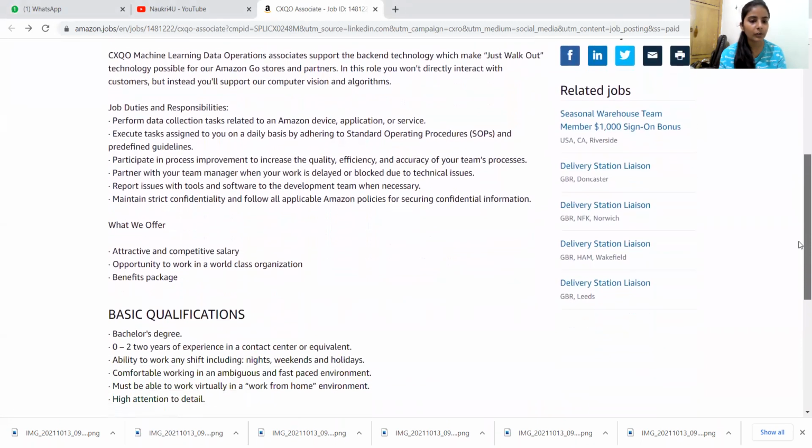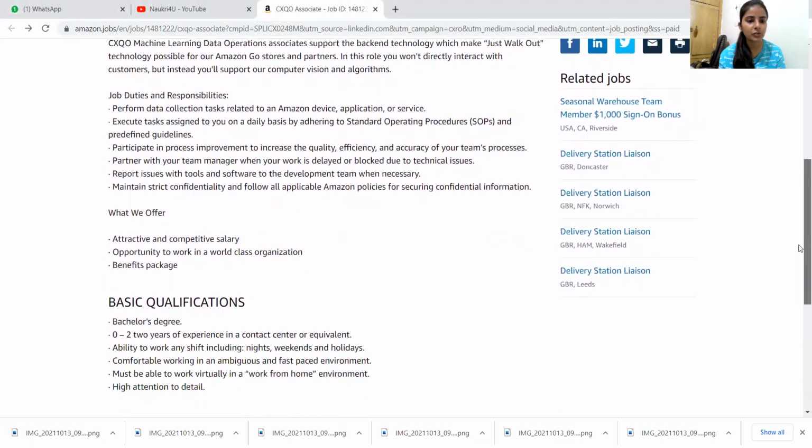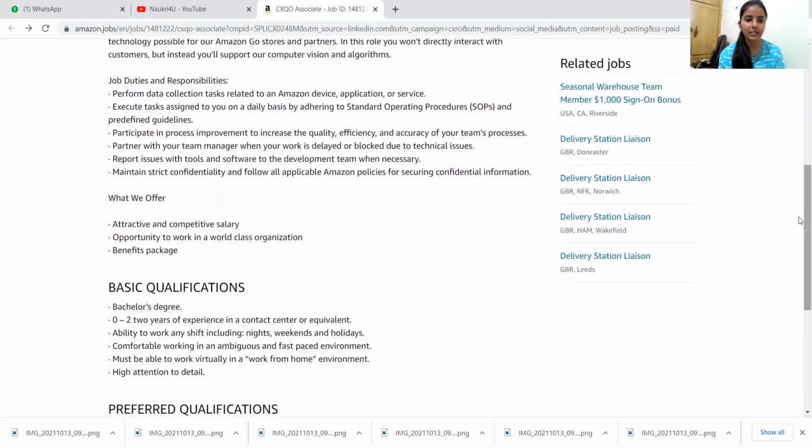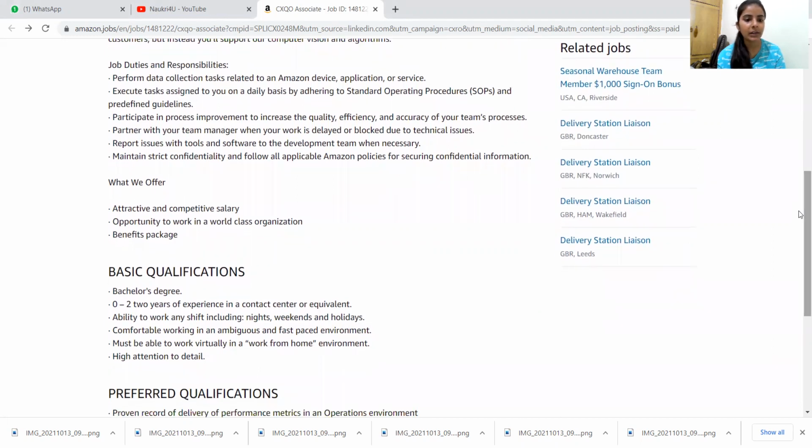And let me tell you that the basic qualification required for this job profile is a bachelor's degree. If you are a bachelor's degree holder, then you can apply for this job profile. And if you talk about the experience, there is no criteria that you need 2 years or 3 years. If you are a fresher, then you can apply. And if you have 1 year or 2 years of experience, then also you can apply for this job profile. Okay. The next one is ability to work any shift including night, weekends and holidays.